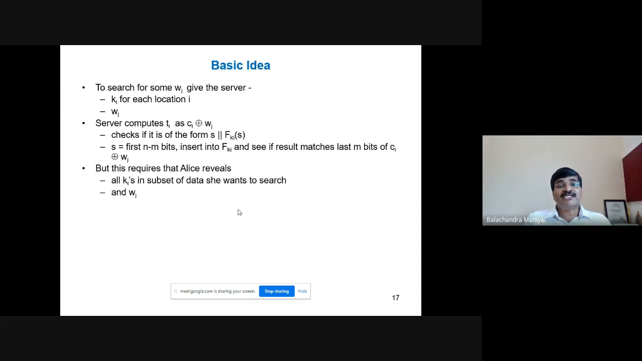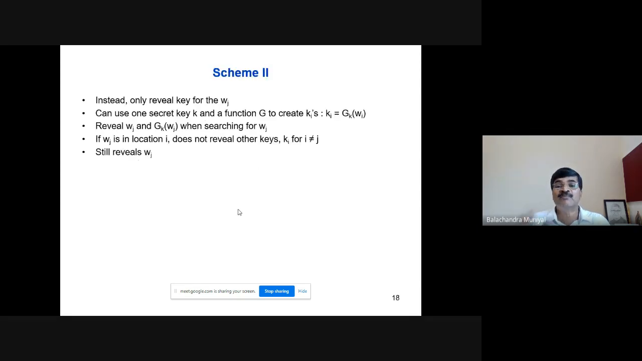In this way, the server will recover the data from the document, and if there is a match, it will return the corresponding information, either yes or no, or the document itself, to the client. But this requires that Alice reveals all the Kis in the subset of data she wants to search. All the keys of the words are given to the server, and the keyword is passed as plain text. That shouldn't happen. This is the problem associated with scheme 1.